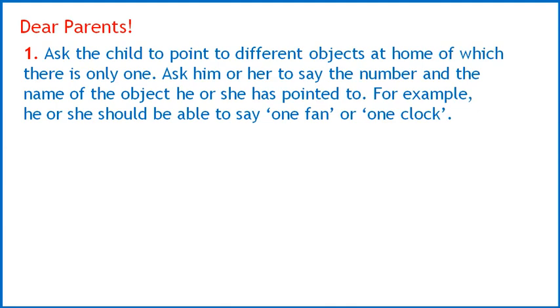Now, activities for parents. Listen to me. Number one, ask the child to point to different objects at home of which there is only one. Ask him or her to say the number and the name of the object he or she has pointed to. For example, he or she should be able to say one fan or one clock.